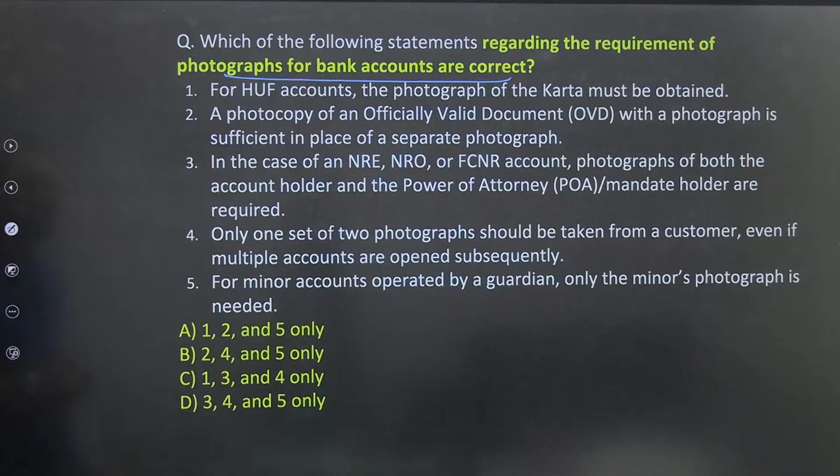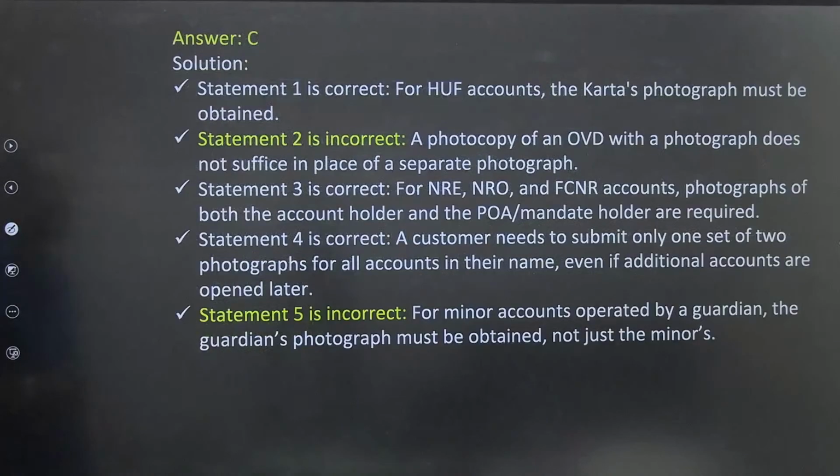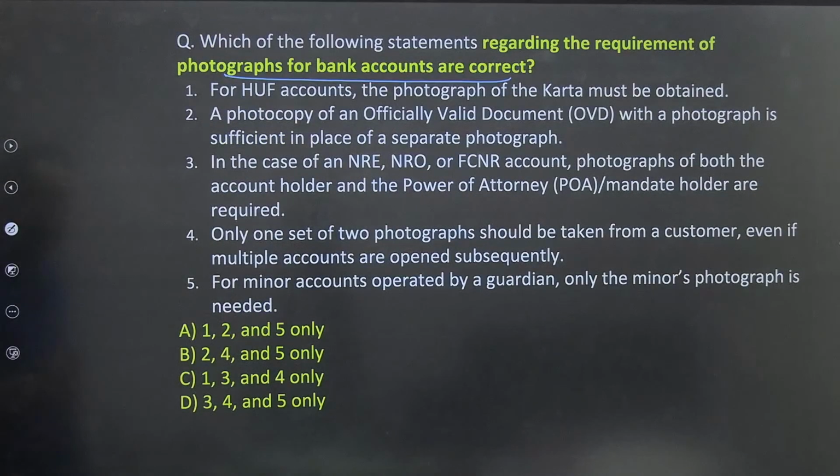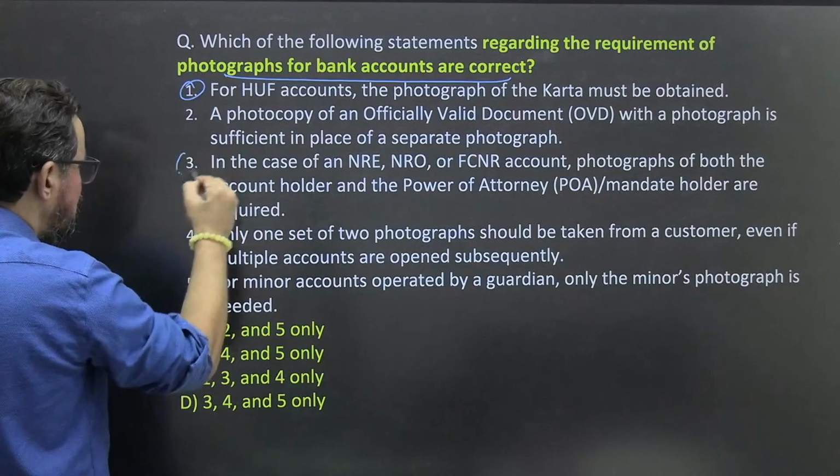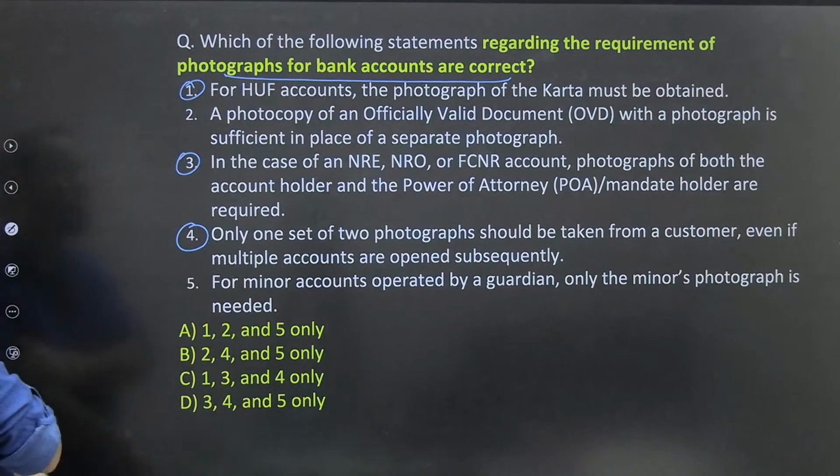Okay. So I am a little bit confused about option C. Yours is 1 3 4. Okay. So these three statements are correct in this particular case. 1 3 4. For HUF accounts, photograph of Karta must be obtained. This was correct.